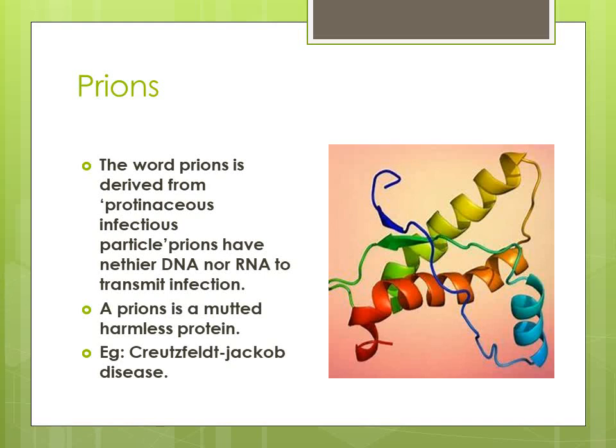Generally they are called harmless proteins. Sometimes they cause diseases, like Creutzfeldt-Jakob disease, a memory loss disease. Sometimes it attacks the nervous tissue and causes memory loss in human beings. So it rarely causes disease.